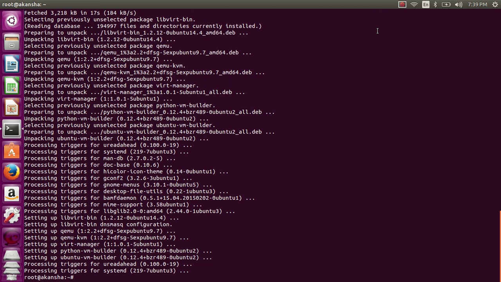As we can see, it is downloading the packages, then it is unpacking and selecting. After the installation is complete, we need to create a KVM guest machine. For it, we have already installed Virt Manager.